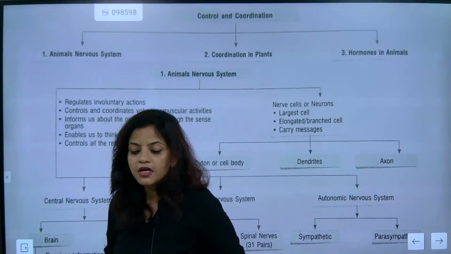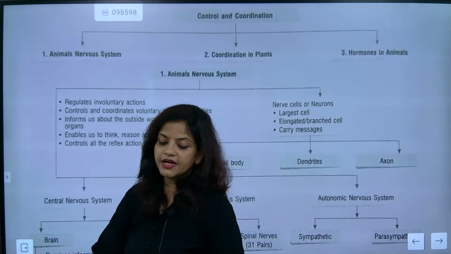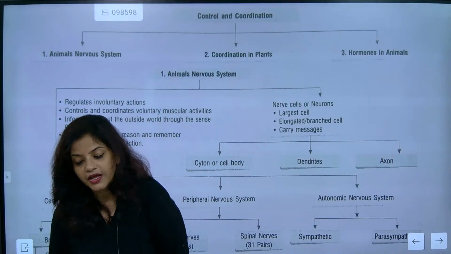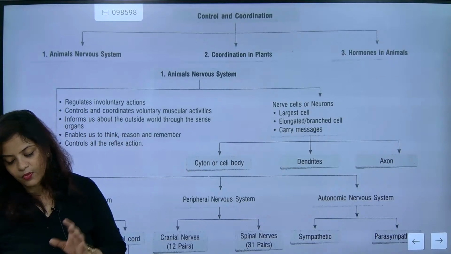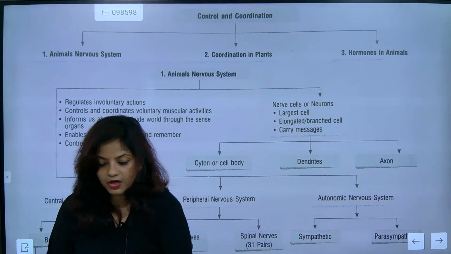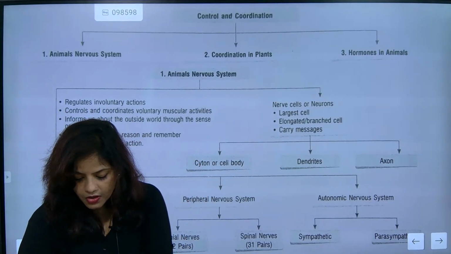Satya, good evening, beta. So just in one shot, try and understand control and coordination chapter in most simplest way, in most easiest way. Okay, so come on, let's start this one out.